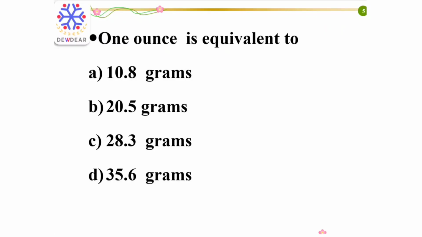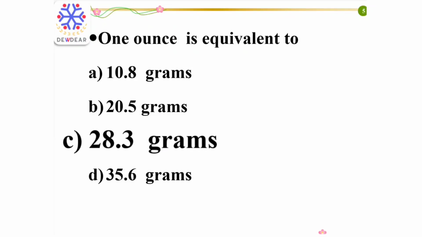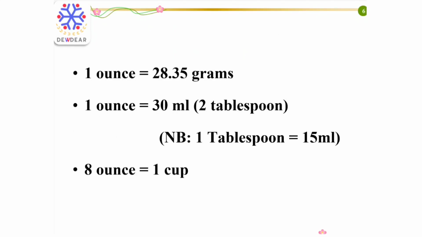Second question: 1 ounce is equivalent to. Options: 10.8 grams, 20.5 grams, 28.3 grams, 35.6 grams. Here the right answer is 28.3 grams. 1 ounce is equal to 28.35 grams.